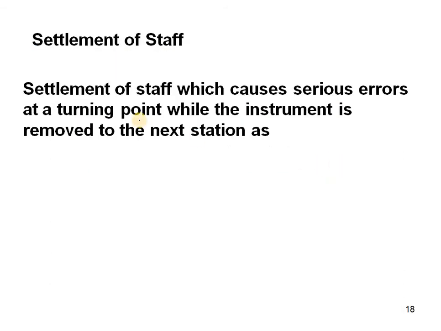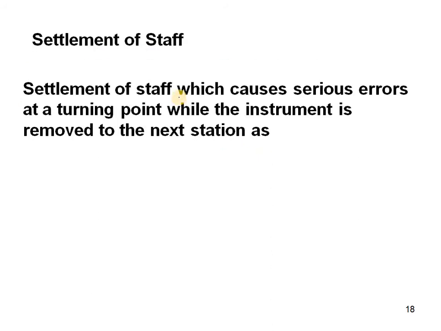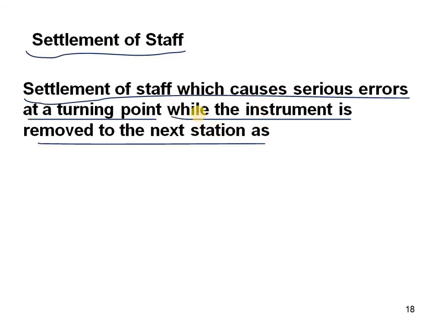That is the settlement of level. And the next one is settlement of staff. So here settlement of staff causes serious errors at a turning point while the instrument is removed to the next station. Generally this problem will happen when we remove the staff, okay? So it causes serious errors.